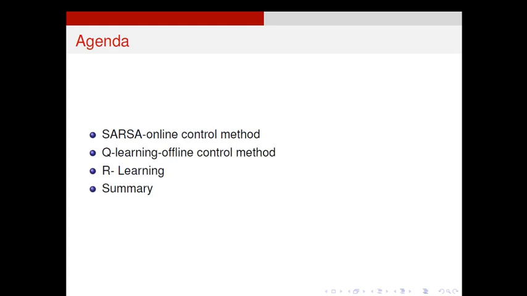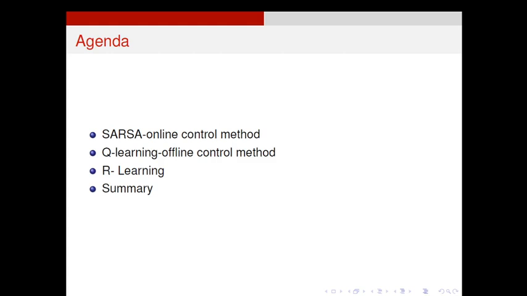Basically, in any control methods there are two types of approaches. One is the online control method, the second one is the offline control method. We have discussed this idea in the previous sessions. In the case of the temporal difference model, we are going to discuss both online control and offline control approaches.